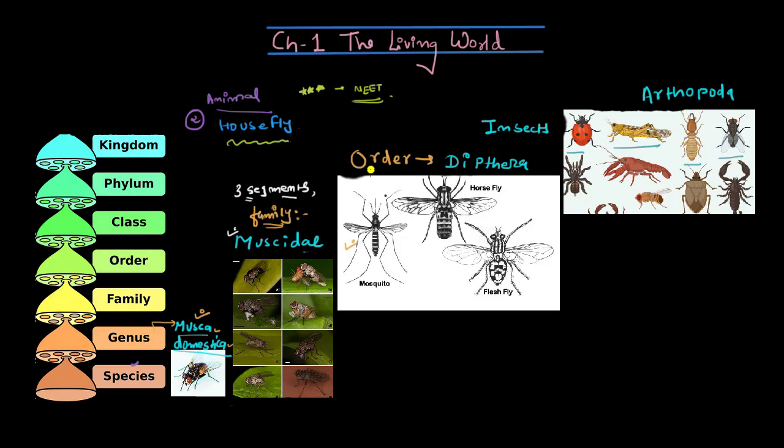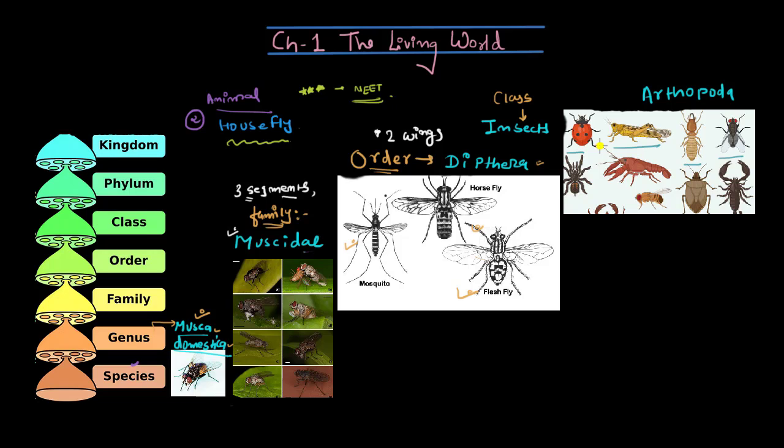But when you talk about order, you see one characteristic, for example, those which have 2 wings. Obviously other characteristics are there, but this is one major character they'll observe. So on the basis of that, even the mosquito comes under this one. Housefly, even flesh flies, all of these different flies which have 2 wings are in the order Diptera.